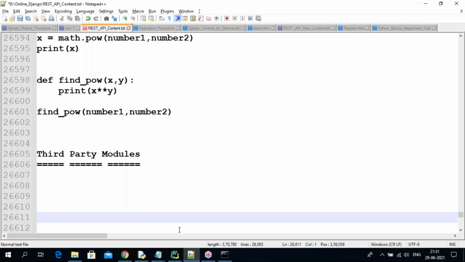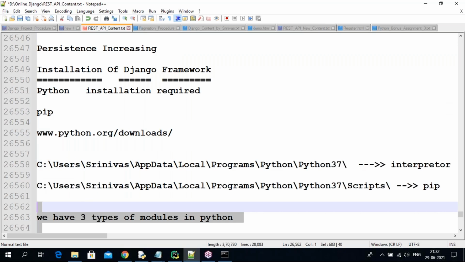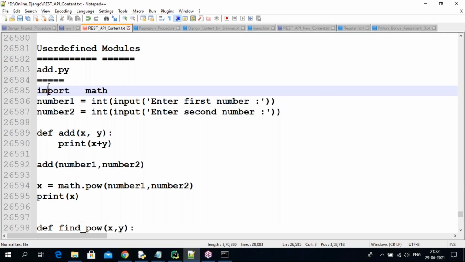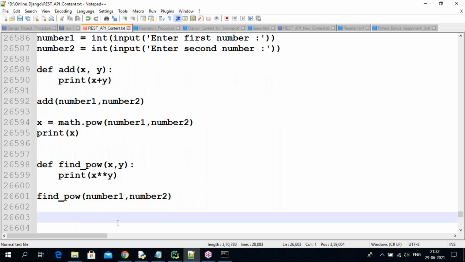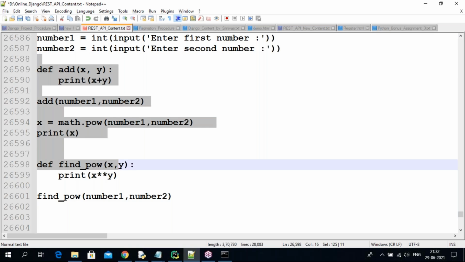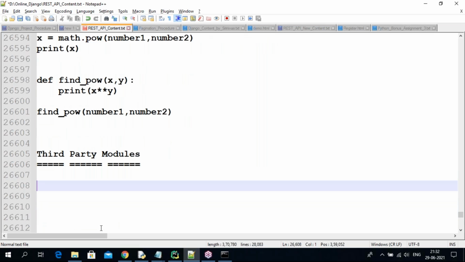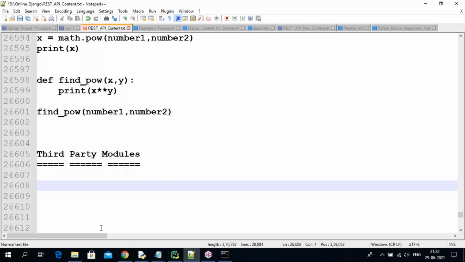When we are developing our user defined module programming, like this addition related programming, sometimes we require third party modules also. We are unable to import third party modules directly. So we need to download and install them. Third party modules are available in the web location.